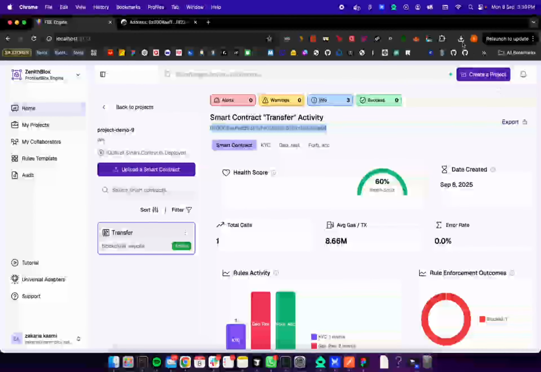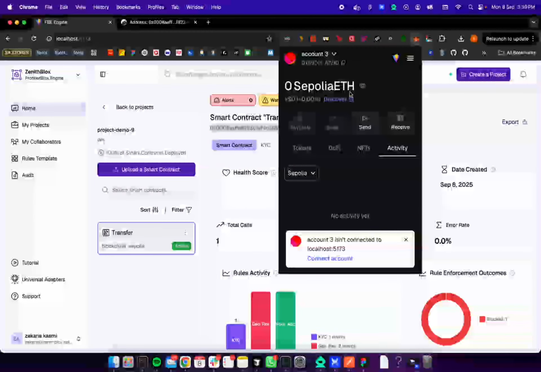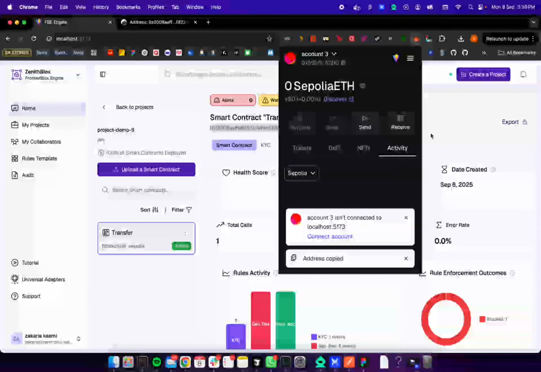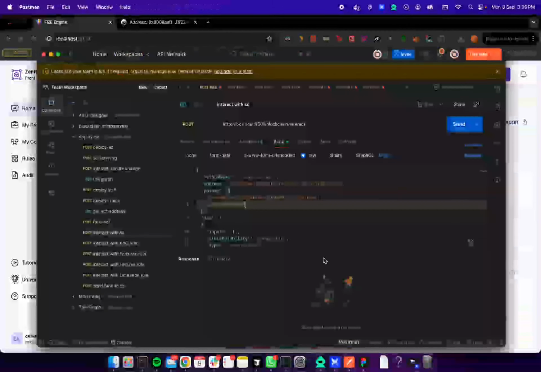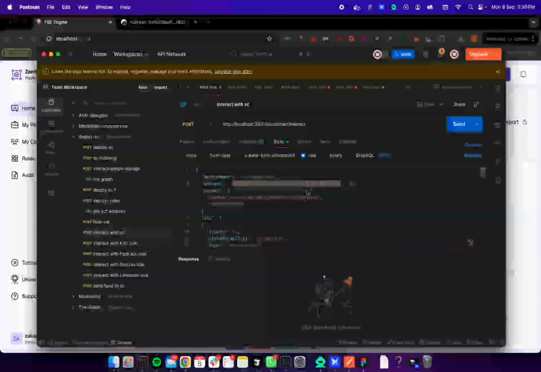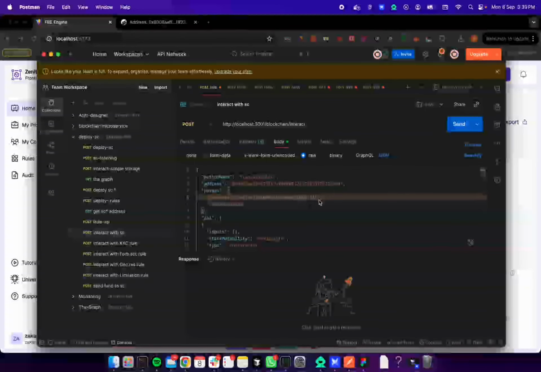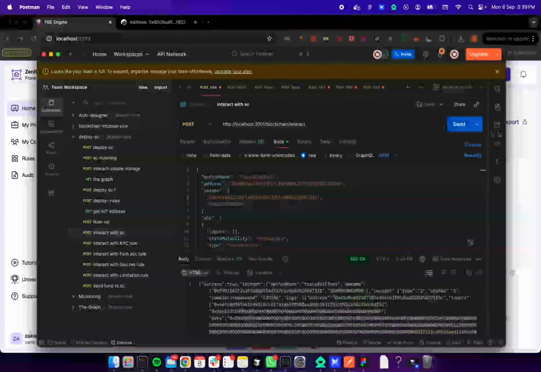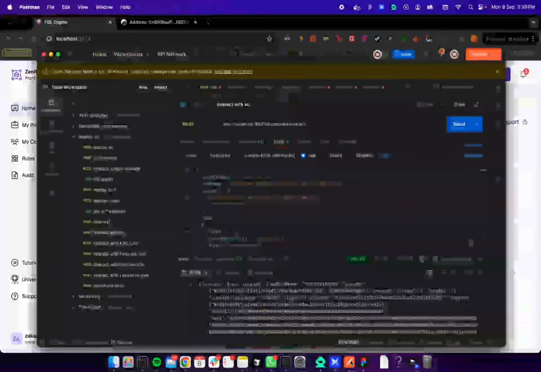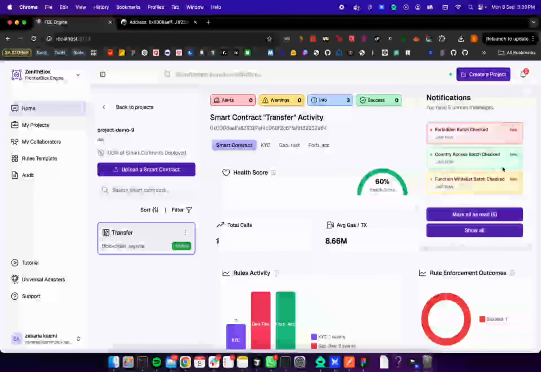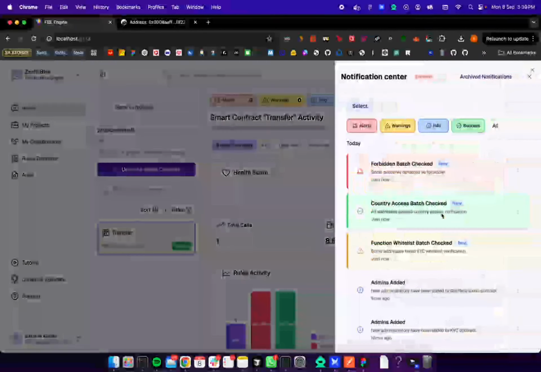So let's start by testing the forbidden accounts. We're going to use the accounts we have forbidden to test if it's going to block it. And we have new notifications in here.